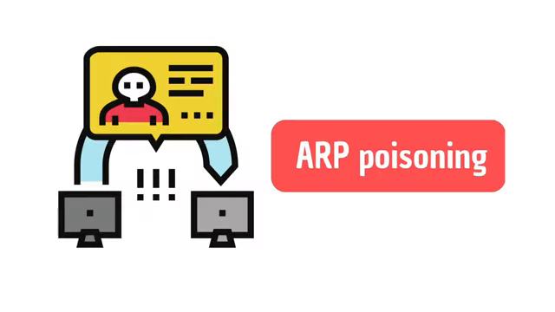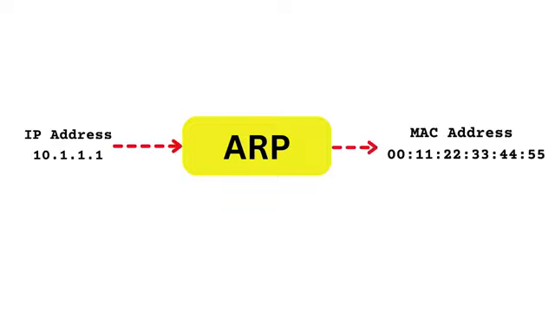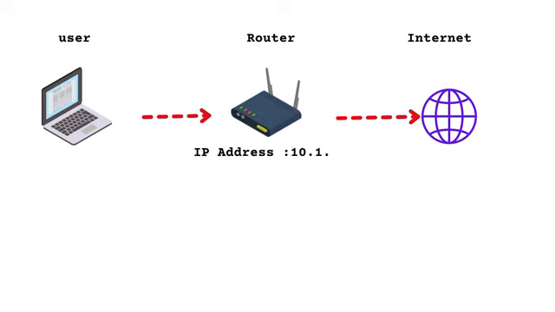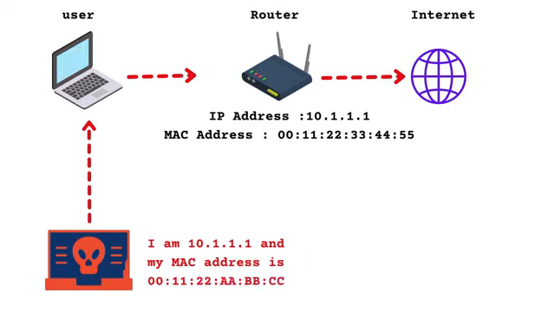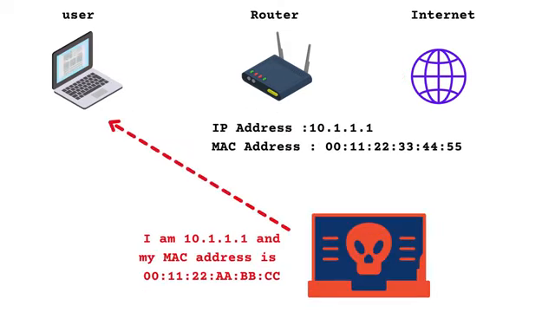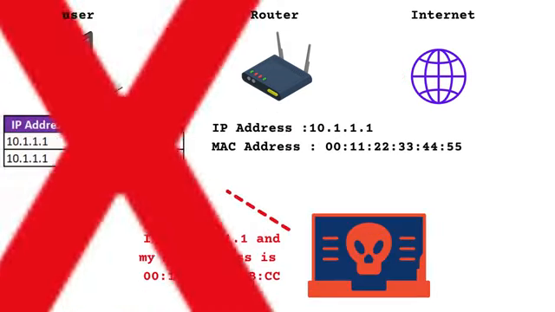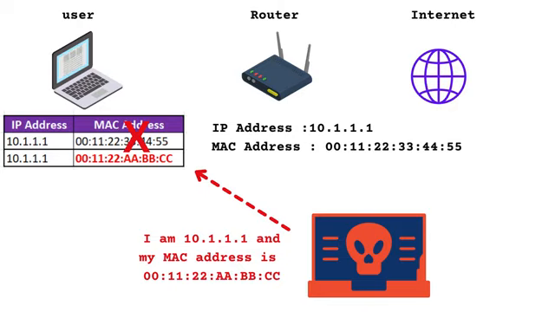ARP poisoning is the most common and potentially most dangerous man-in-the-middle attack. ARP translates IP addresses to the MAC addresses of devices. Under normal operation, the user communicates with a web application via the gateway device or router using a MAC address. In a man-in-the-middle attack, the attacker sends out falsified ARP responses for a given IP address, typically the default gateway for a particular subnet. This causes victim machines to populate their ARP cache with the MAC address of the attacker's machine instead of the local router's MAC address.